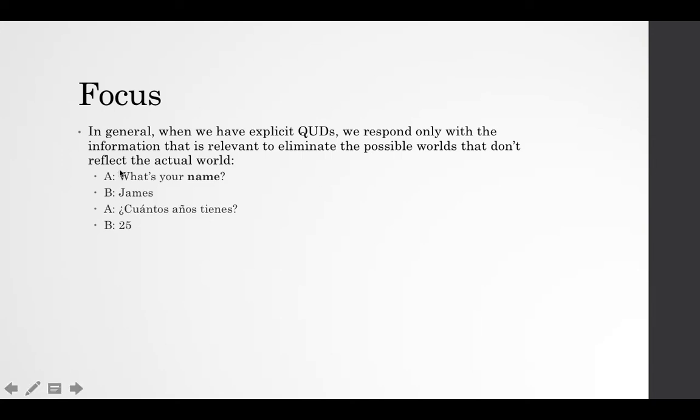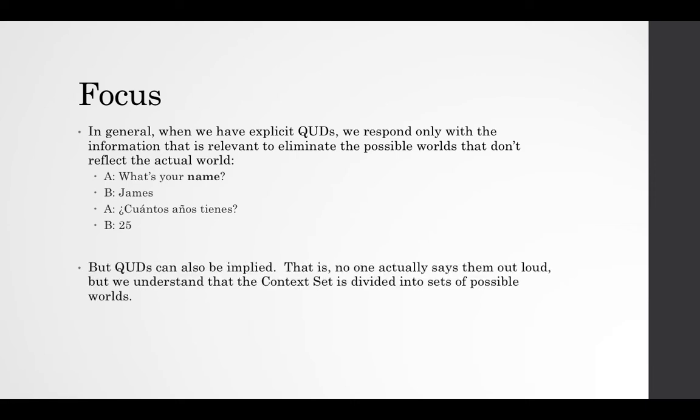And when we have explicit questions under discussion, person B tends to respond with a single answer, a single word, James, or a small phrase that directly responds to that question under discussion, and the context set is divided, it will eliminate those possibilities in the context set very easily, that don't represent the real world. So, ¿cuántos años tienes? 25. Once again, in Spanish and in English, when the question under discussion is explicit, we get very quick, often one-word answers. But questions under discussion can also be implied.